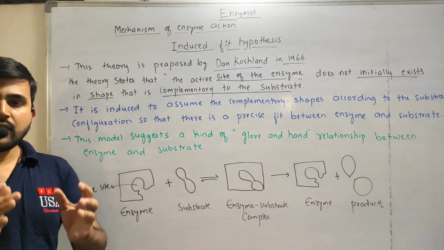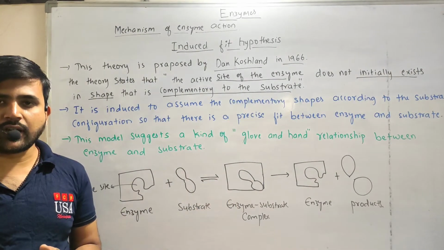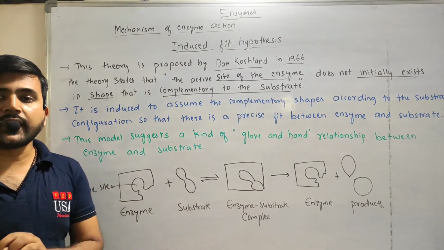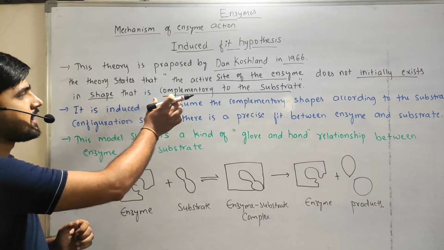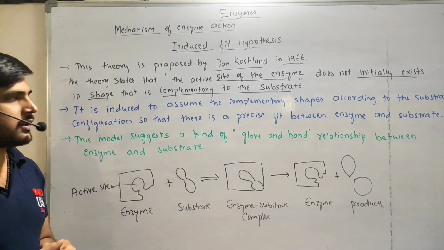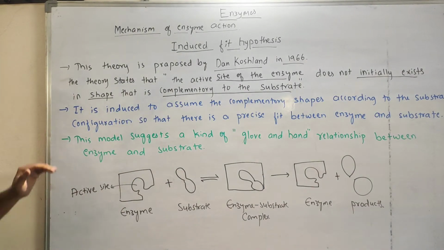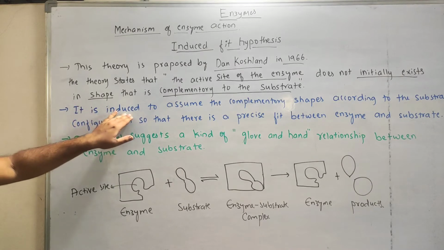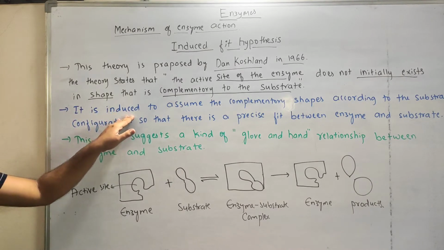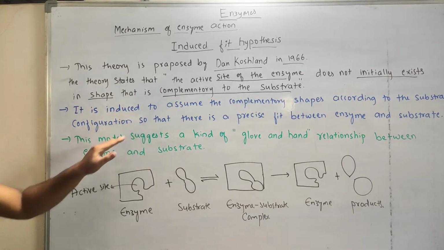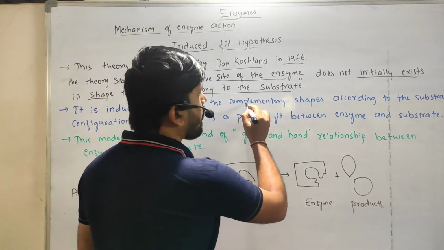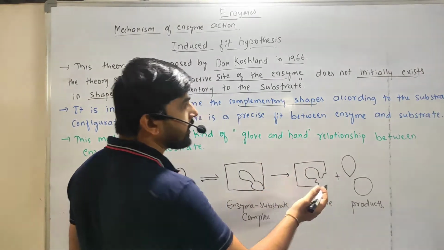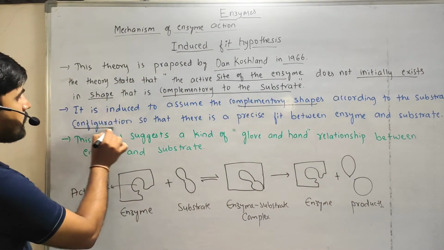It means the enzyme's active site is not initially complementary to the substrate shape. And next, it is induced. The active site of the enzyme can be induced to assume the complementary shape according to the substrate configuration.